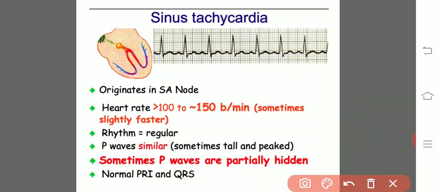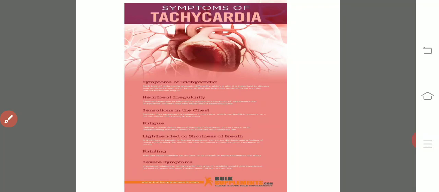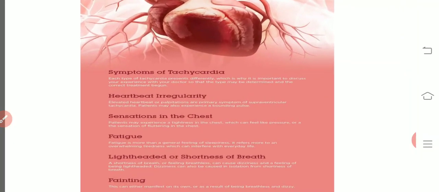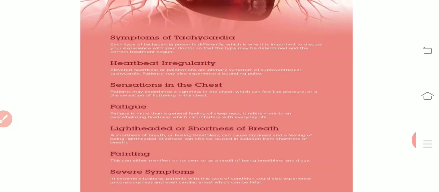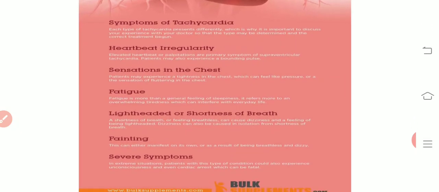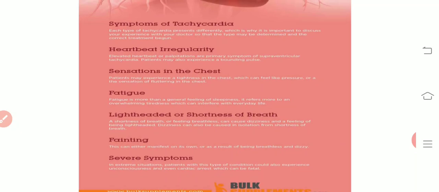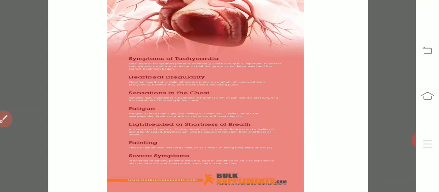Due to the high speed, there will be dizziness, lightheadedness, and breathlessness. These are the symptoms of tachycardia: heartbeat irregularity, sensations in the chest, fatigue, lightheadedness, shortness of breath, fainting, and other severe symptoms may happen in the case of ventricular tachycardia.